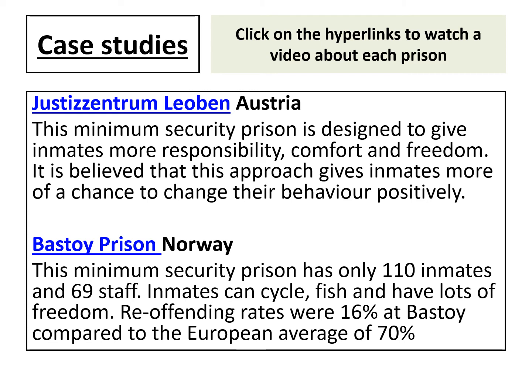So 70% of criminals will go on to do another crime even once they've come out of prison. Whereas in Bristol prison, only 16% go on to reoffend.